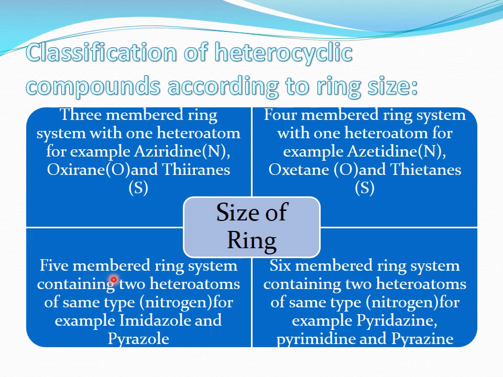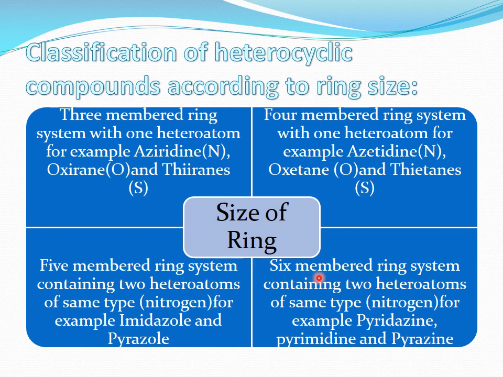Next is the five-membered ring, which is aromatic in nature. We discuss only the two-heteroatom compounds of the same type. So we have written here only the same type, nitrogen. Same type means both heteroatoms present in our compounds are nitrogen, and the examples are imidazole and pyrazole.